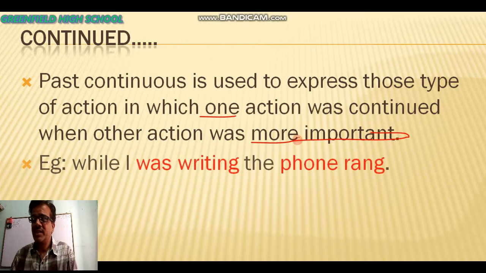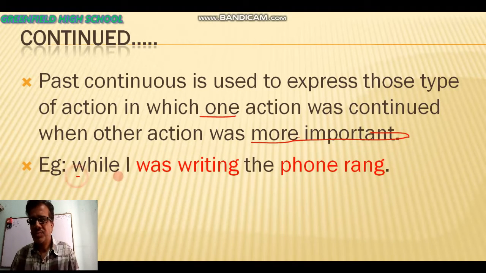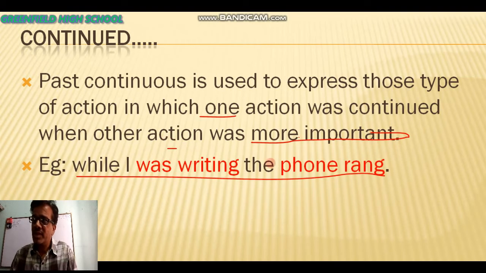While I was writing, the phone rang. Okay, while I was writing, that means when you are writing, the phone rang. Ringing of phone is more important. You are doing your work, writing, and at sudden time suddenly the phone rang. There may be possible that the important message for you, important call for you, so it is important. So in this type of action we will use past continuous.